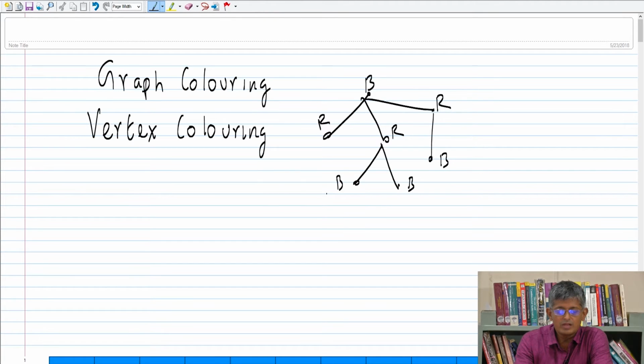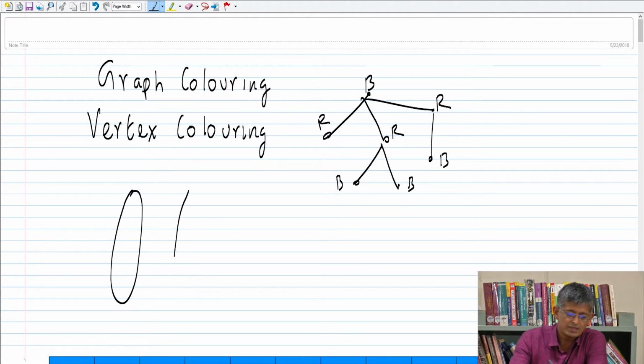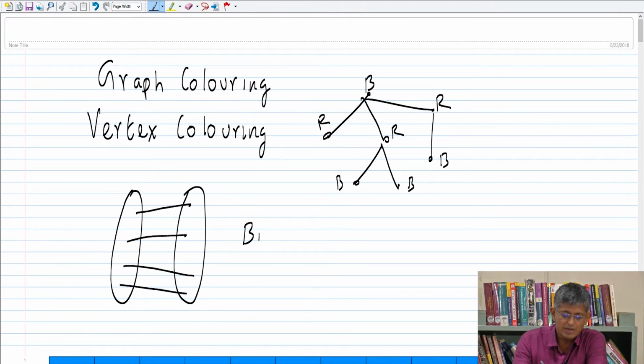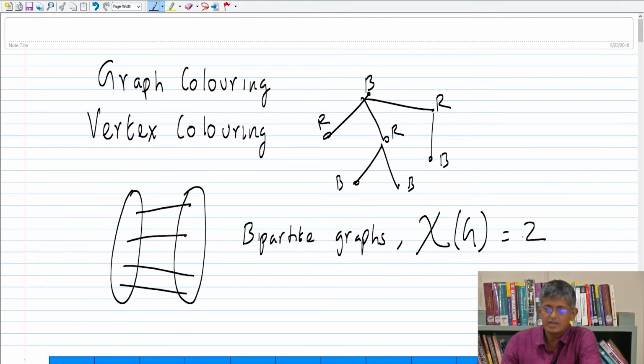So in particular, you can generalize this very easily and see that if you can partition the vertices into two groups, such that all edges go across, so bipartite graphs, right, chi, this is the chromatic number or the coloring number, is 2, right? Okay.